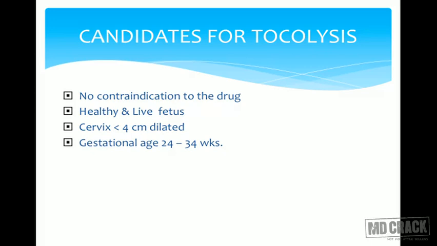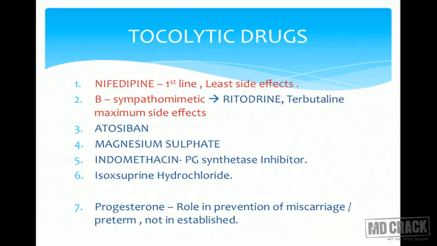If the fetus is in distress, there is no scope for tocolysis. We have to immediately deliver that fetus. Cervix less than 4 cm dilated means we still feel that if we give tocolytic treatment, we will buy the 48 hours where steroids will act. And if the gestational age is from 24 to 34 weeks, we would like to give tocolysis.